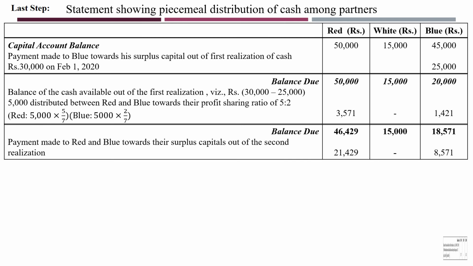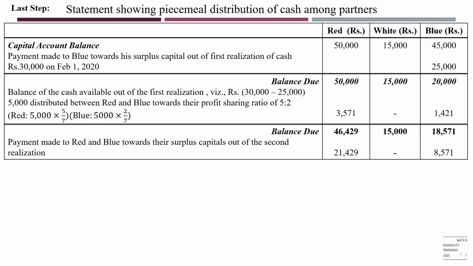Okay, so here how much excess do they actually have? Here the first person has 25,000 in the second stage of surplus, so that should be paid first.